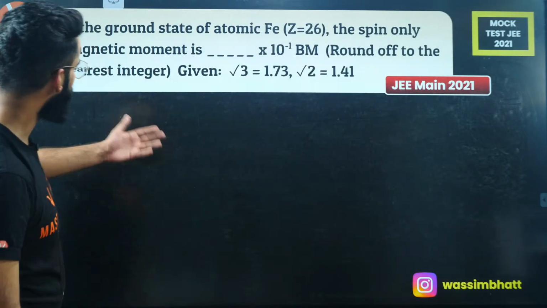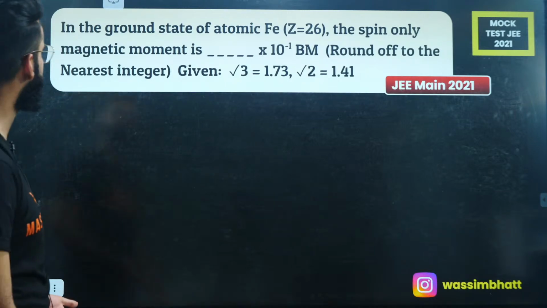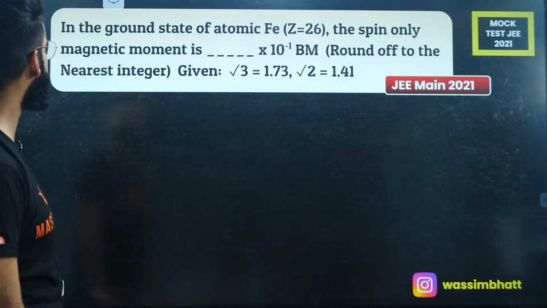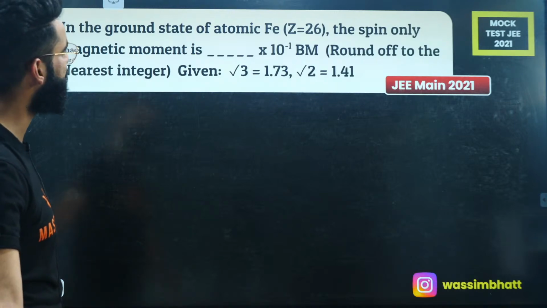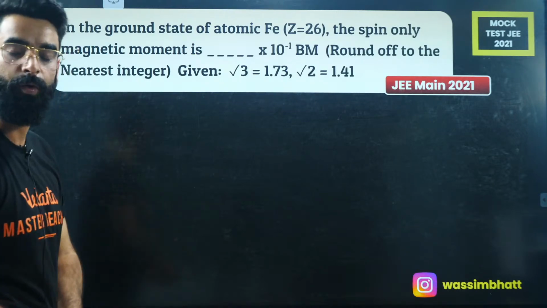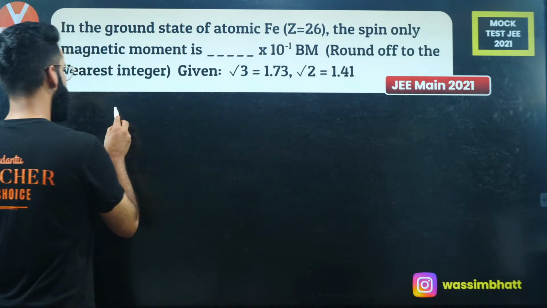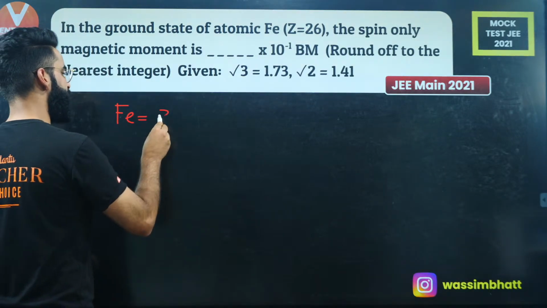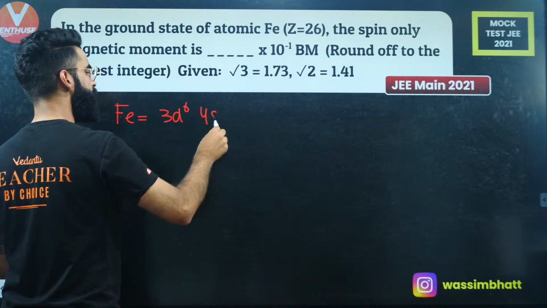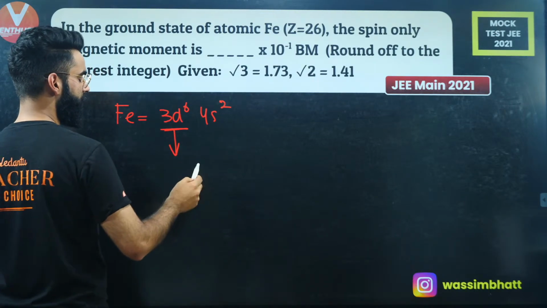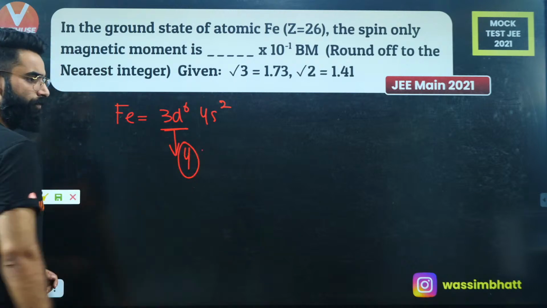Okay. One more simple question, guys. In the ground state of iron, the spin magnetic moment is something multiplied by 10 raised to the power minus 1. Again, a very, very simple question. Well, people, if you look at the outermost configuration of iron, which is 3d6 4s2, right? In the ground state, how many unpaired electrons do we have? There are 4 unpaired electrons, right?